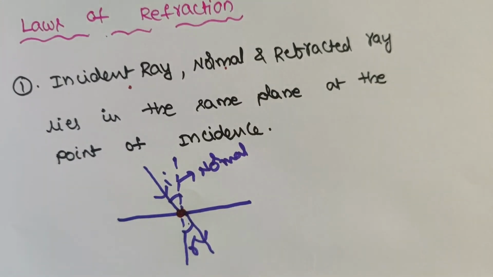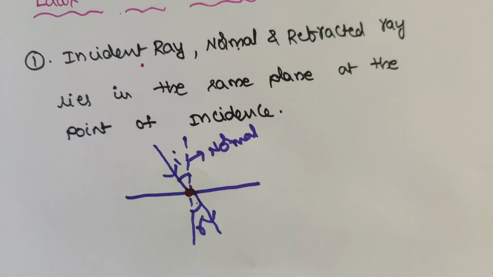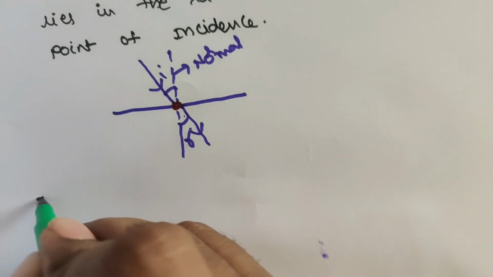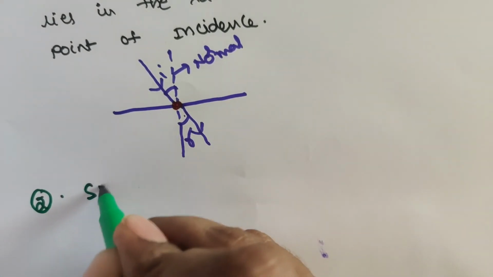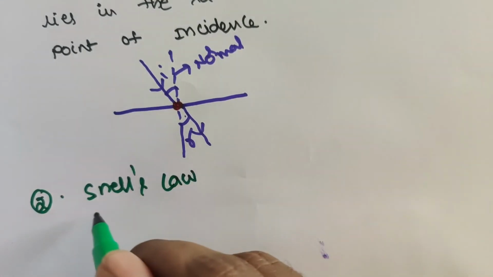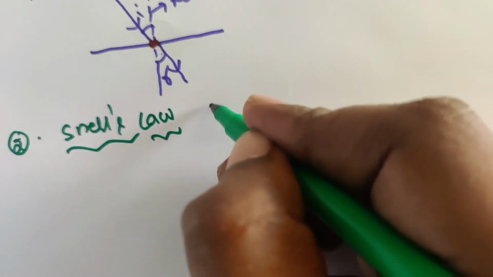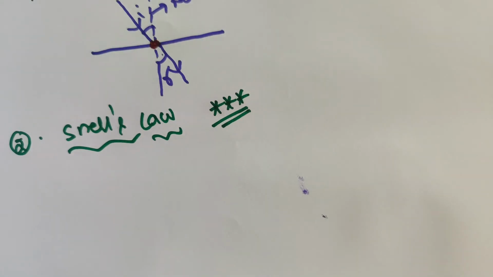Second law, very important. It is possible to make mistakes here, so observe carefully. It is one of the important topics in ray optics, and with this you can solve problems easily. Second one is Snell's law. Make a star on this one, students.